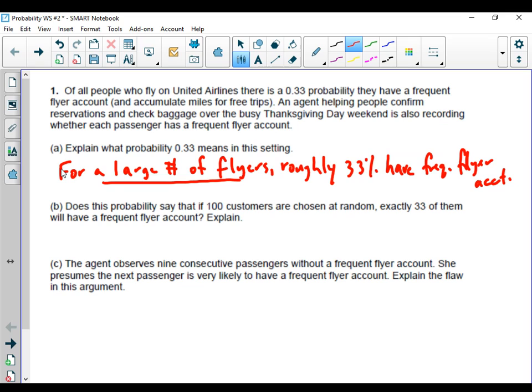Part B wants to know, does this probability say that if 100 customers are chosen at random, exactly 33 of them will have a frequent flyer account? Well, no. The reason is probability is not exact. The 0.33 does not mean we have exactly 33 out of 100, but it means in the long run, we're going to be close to 0.33 or close to 33%. So it doesn't guarantee results.